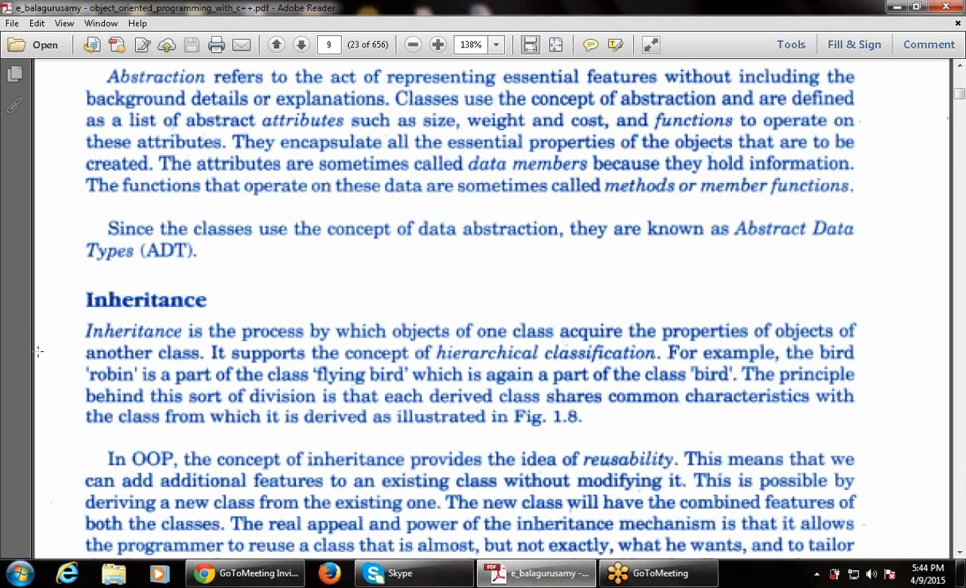In tomorrow's class, I'm going to continue with the same module and the next concept, that is inheritance. Today we finished four concepts: one is objects, one is classes, one is data abstraction, one is encapsulation. So we are finished with four basic concepts of object oriented programming.